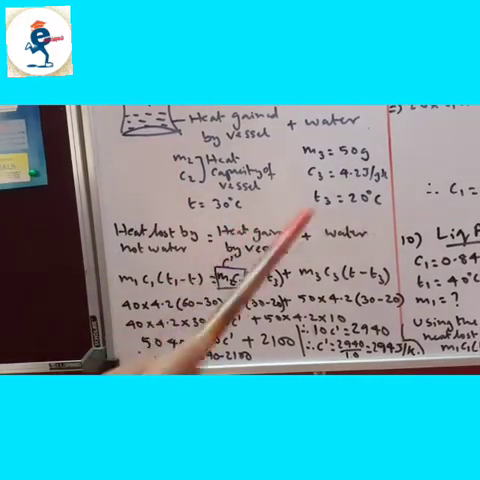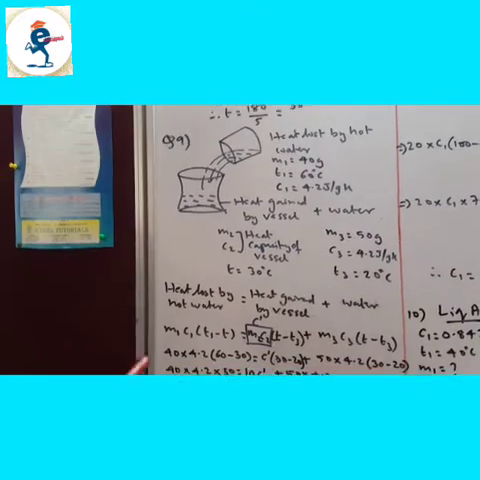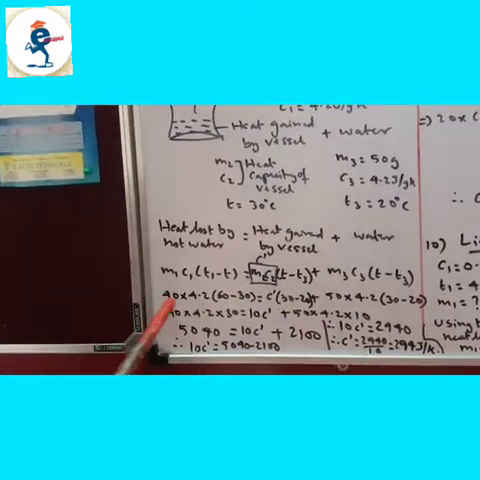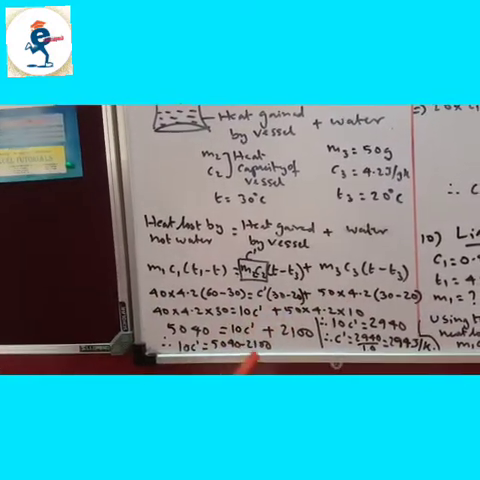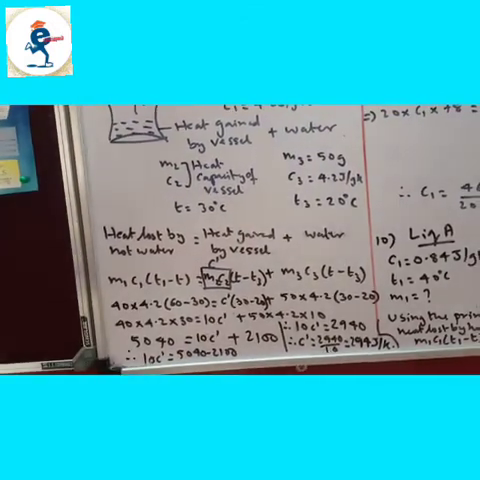Now fill in all the values whatever is given. Try to draw like this while solving the sum, so it helps you to get the right answer. Then substitute the values, then solve it, then you get the heat capacity as 294 joules per kg.